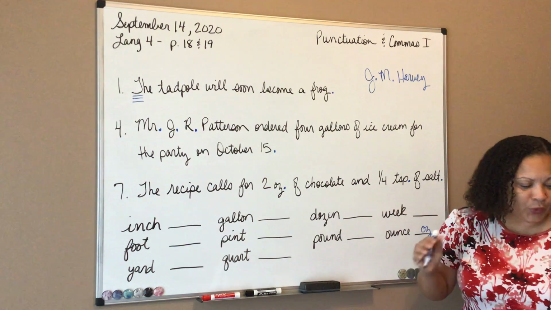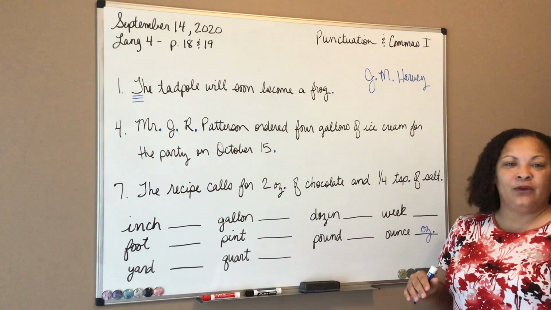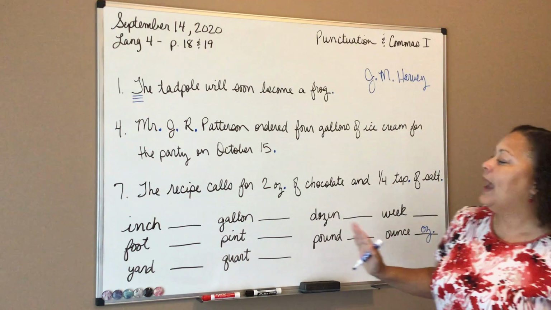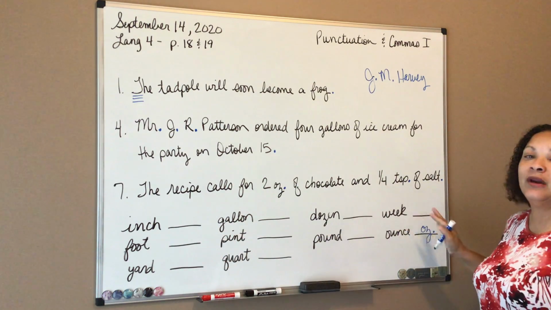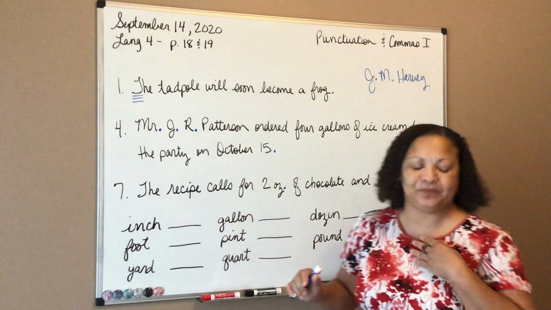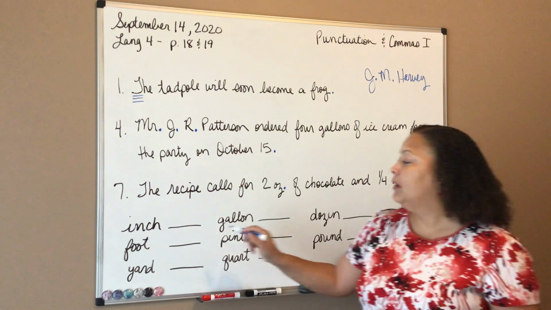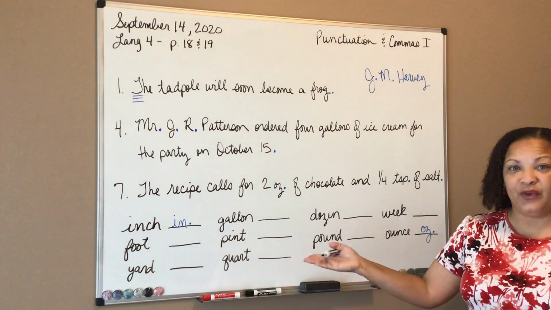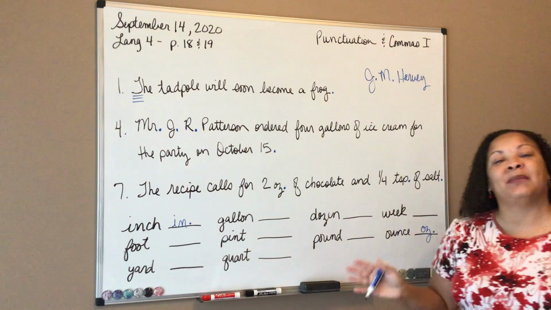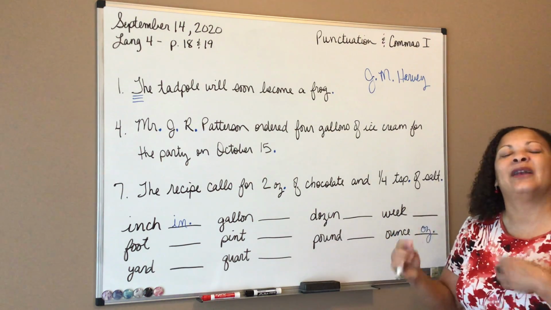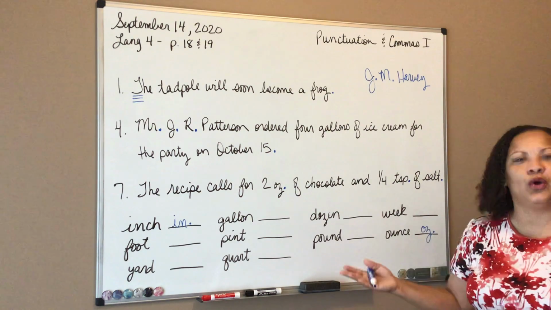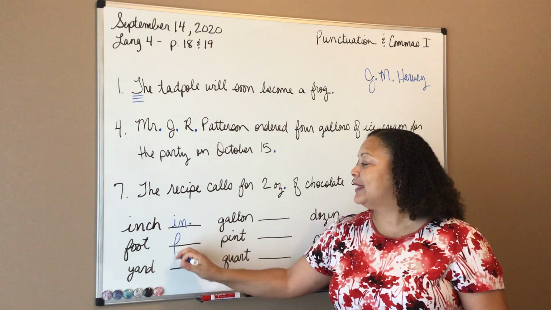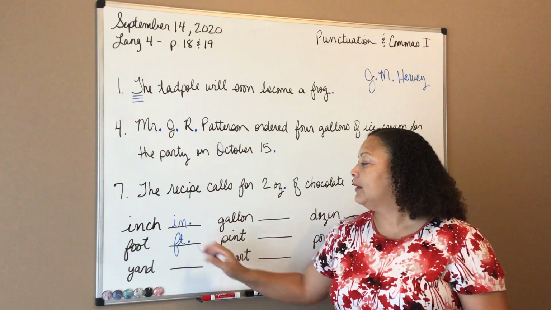So we're going to move down to think B real quickly. Go ahead and finish all of think A. I'll send you the answers later. But think B asks us to abbreviate each one of these items. So for inch, we know that inch is abbreviated IN, period. Okay, that's the abbreviation for inch. I realize I usually have my students complete this portion, but not everyone has been introduced to abbreviations, so we're going to go ahead and walk through them, okay? So the abbreviation for foot is FT, period.